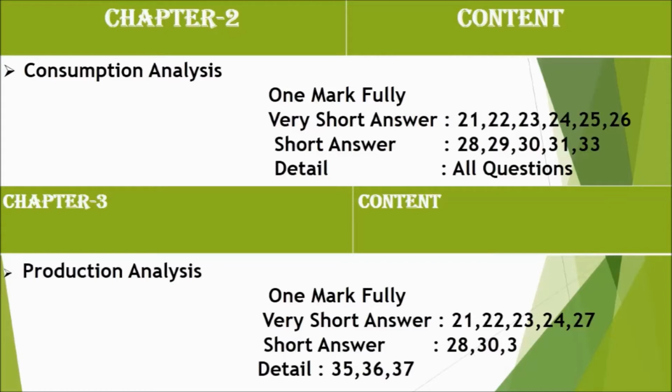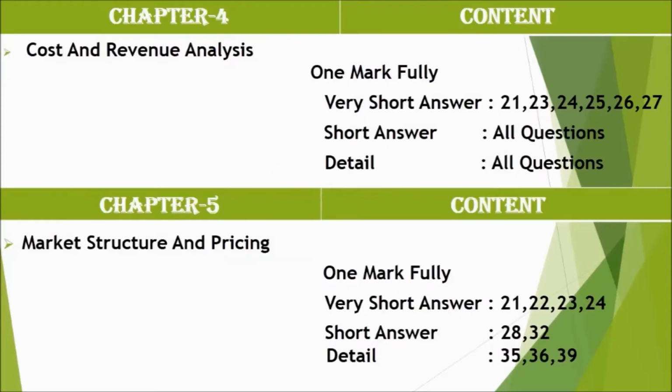Now I am going to explain some hints. Human wants, characteristics of human wants, classification of goods and services, law of demand, demand function, characteristics of demand, determinants of demand, and indifference curve. Like these headings you have to study in Chapter 2.